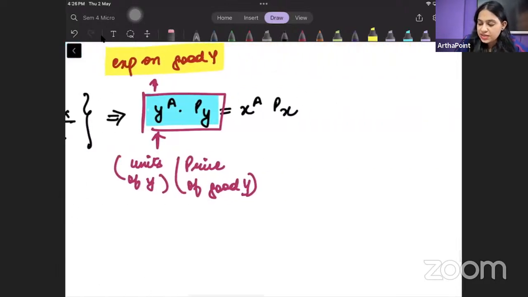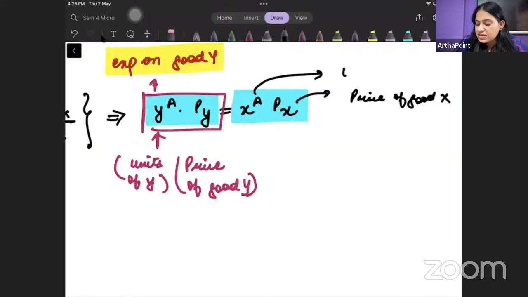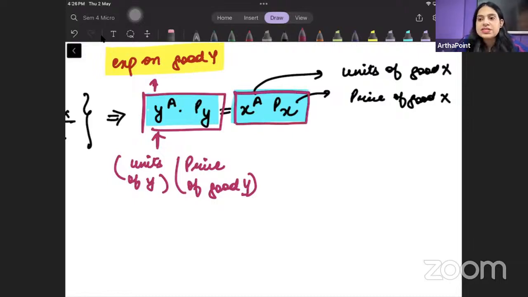अच्छा, good X का आप देखते हैं हम जरा ध्यान से, तो PX is the price of good X. ठीक है, X are the units of good X, isn't it? So beta, price of good X into units of good X, what will this give me?